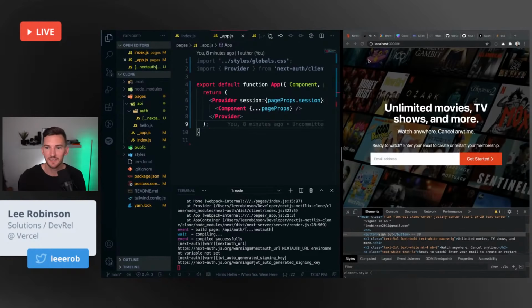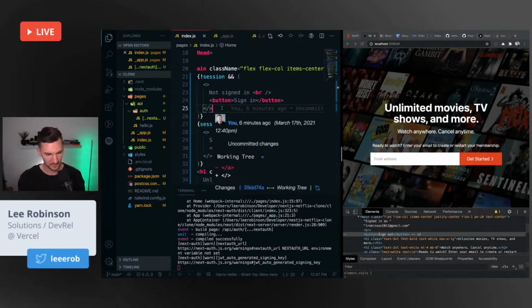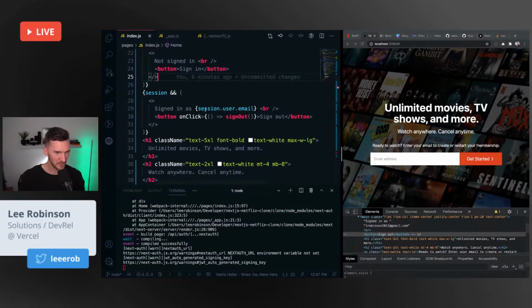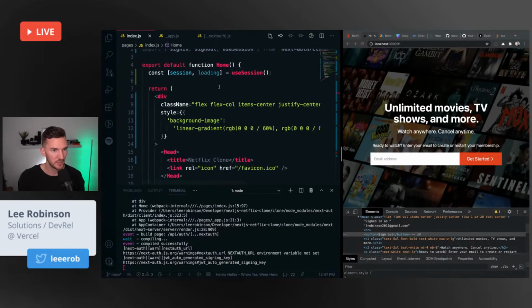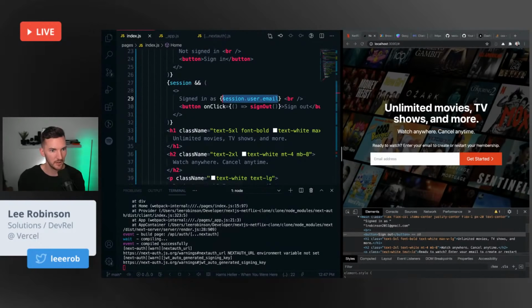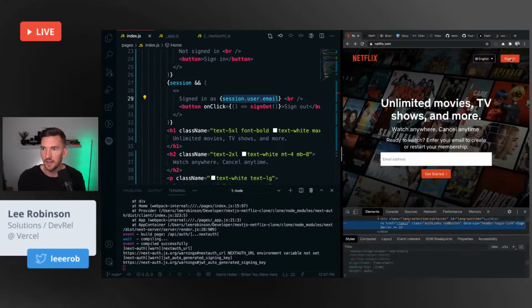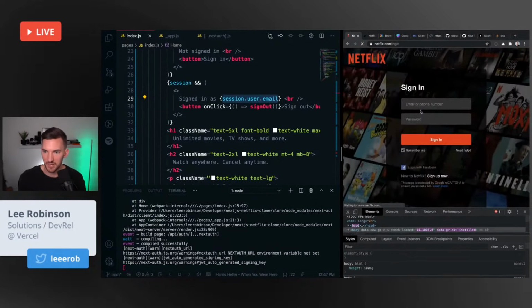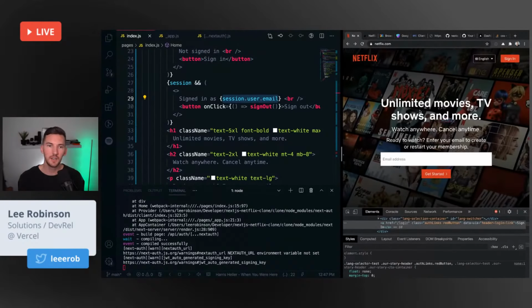Let's see what happens if I go back to our index route. We're able to access our current user by using this useSession hook. So we determine whether we're loading and whether there's a session, and then we have that email available right here. My guess is they have a separate sign-in page for this. What we probably want to do is, on sign in, if you're signed in, we can redirect if they're on the landing page. That could work.